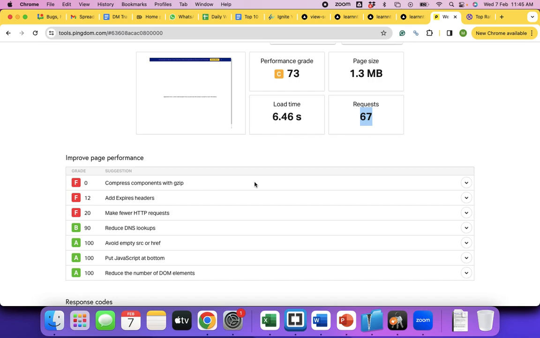Compress components with gzip. It's not compressing only the images. You can compress PDF files, correct? Yes. You can compress any kind of content. The same way, the content that's been uploaded onto your server can be compressed and stored over there, and from the server to the browser, the content will come in its compressed state. The email you are sending, attaching the zip file, will be passed over the web or internet in the compressed state, and it will be attached in the compressed state on your email as well. When you download it, then you will be allowed to extract all the files, correct? It all comes in its compressed state. Are you all following it?